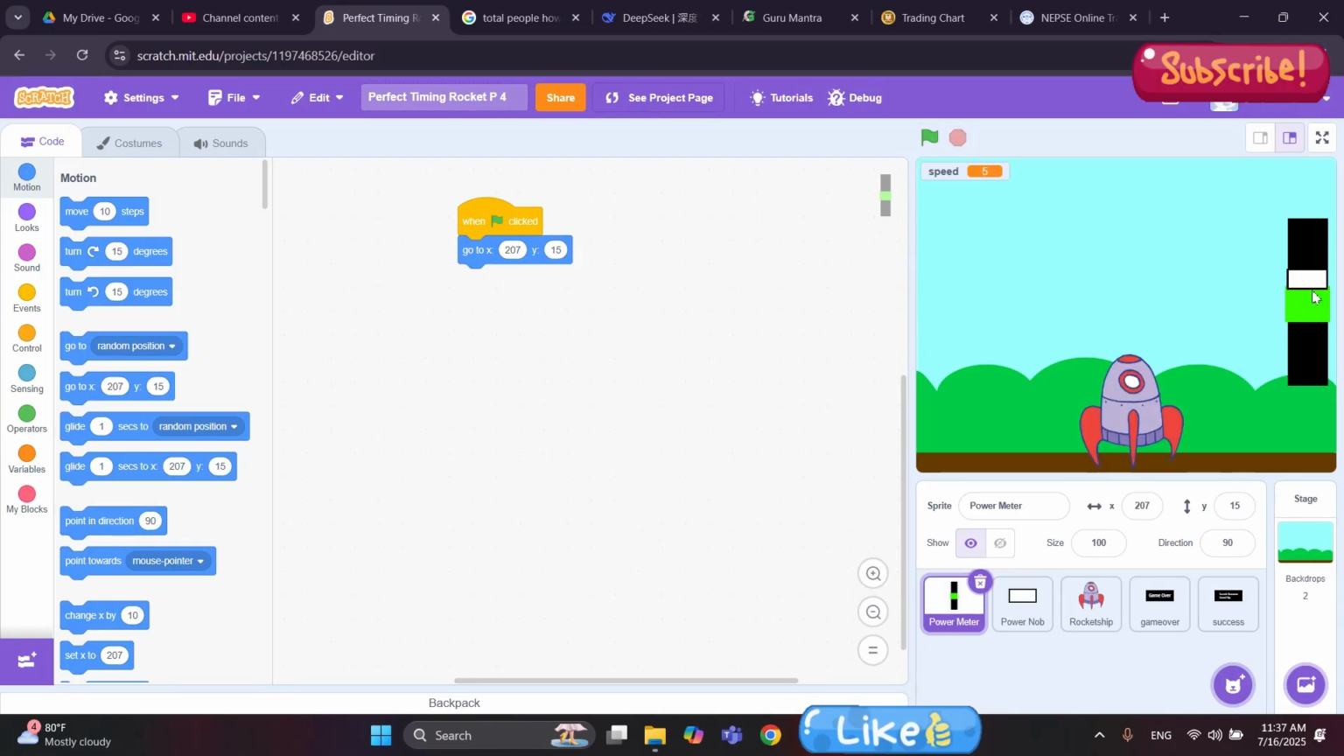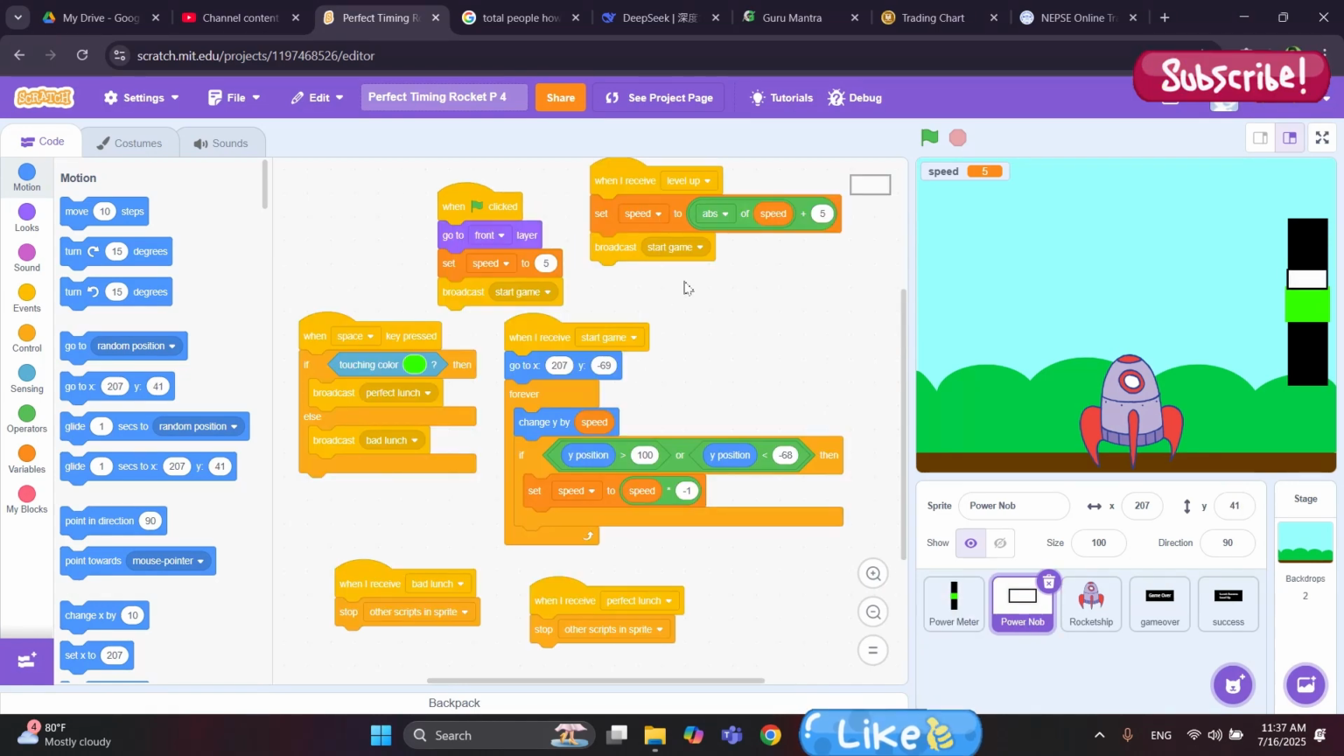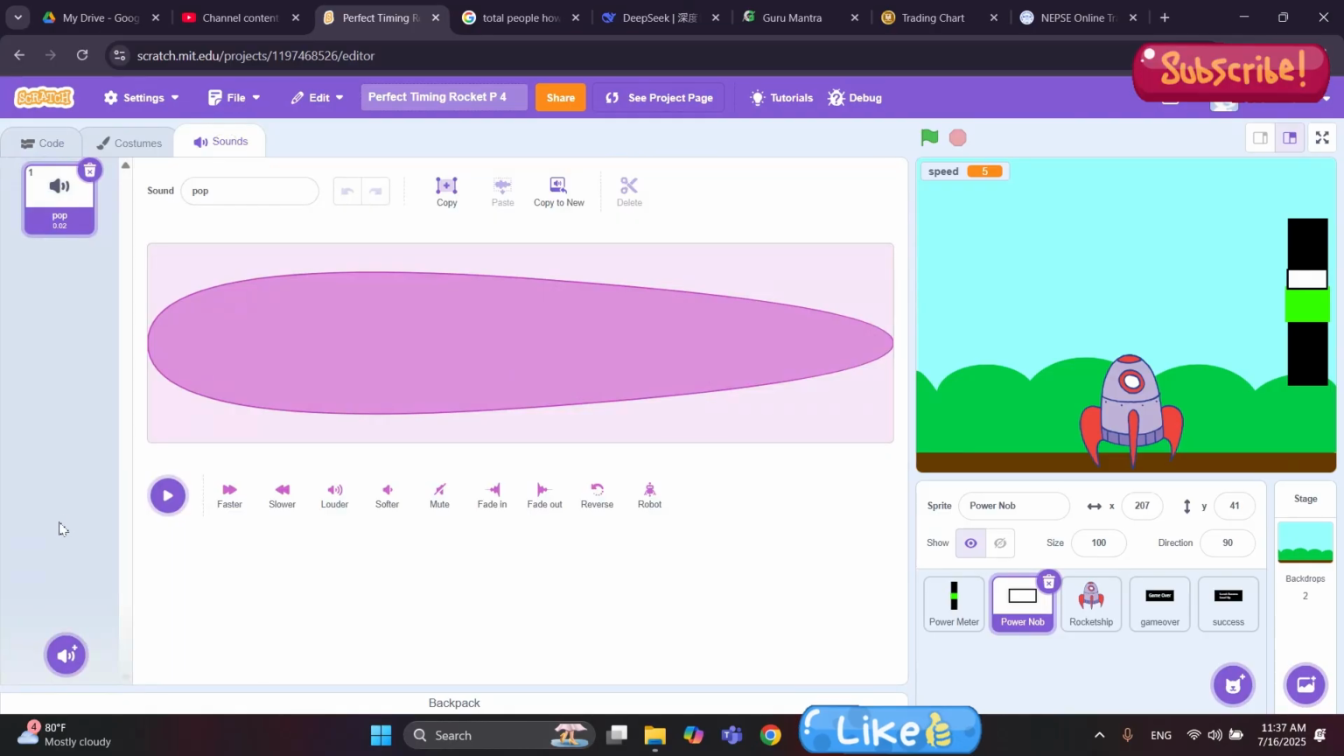First of all, let's add a sound effect to this knob when it's going up and down. Let's get a sound effect for this. So this is the knob, and for the knob, let's click on the power knob sprite. And in here we are going to search for the sound first. So click on the sounds and let's search the sound.